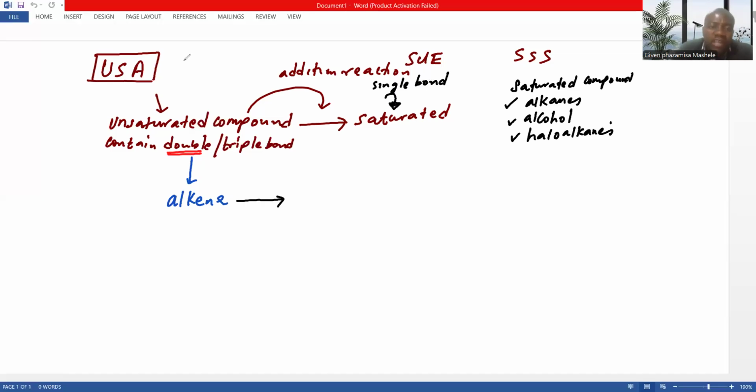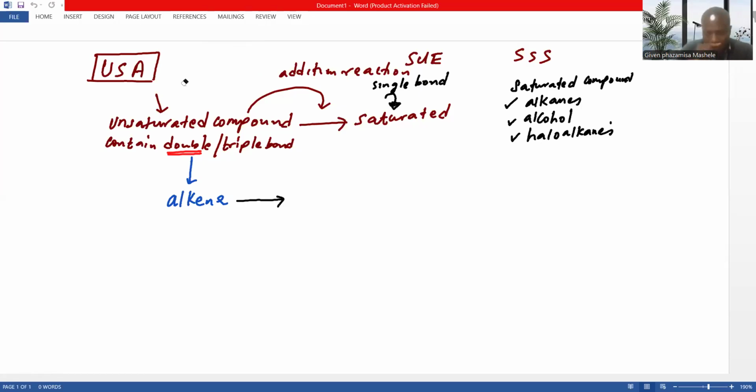So if we have either the alkanes, or the alcohols, or the haloalkanes, these are also called saturated compounds. Not a saturated hydrocarbon, but a saturated compound, because they contain single bonds between the carbon atoms.